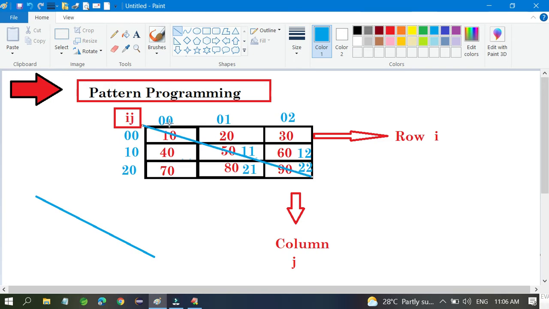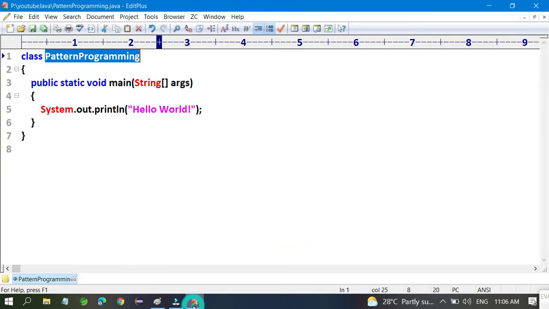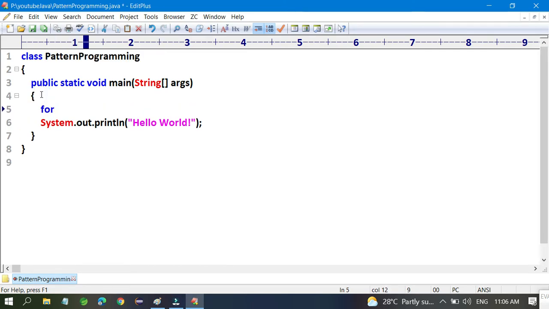Start with 0 0. I and J both are 0. I and J both are 1. I and J both are 2. So if you want to print this line with a star, how can you do it? I am going to do it in front of you. So please take one loop and mention int i equal to 0, because every matrix starts with 0. And i less than or equal to 2, or if you will not mention 2, just put 3, and i plus plus.